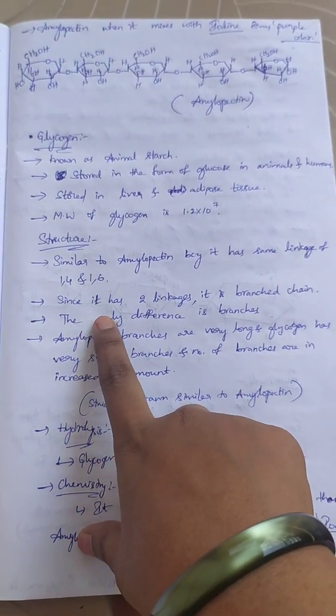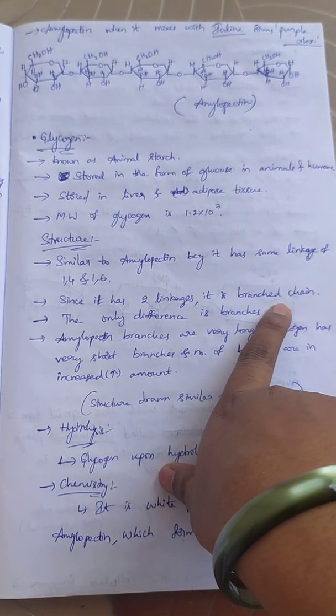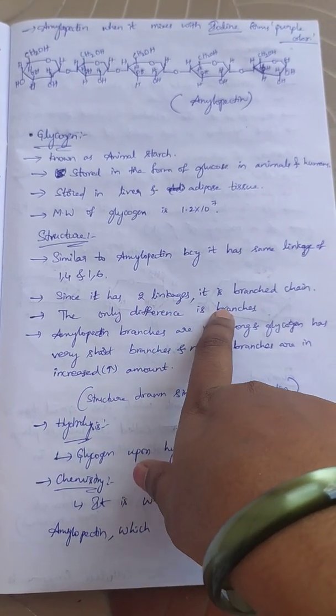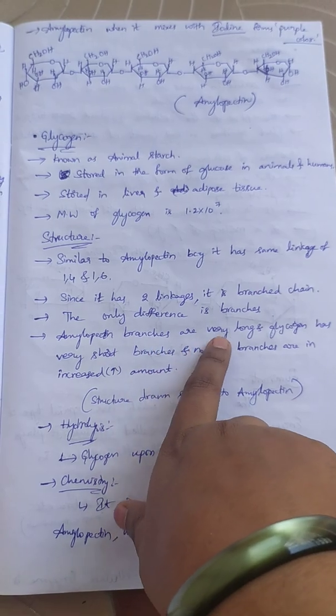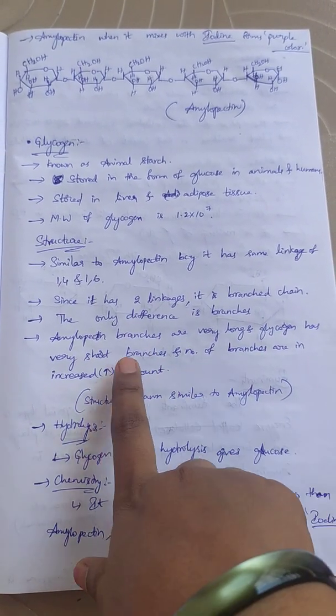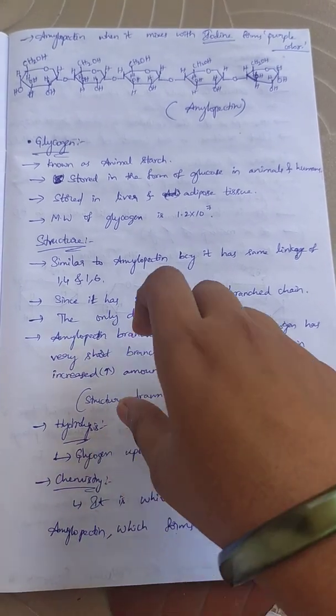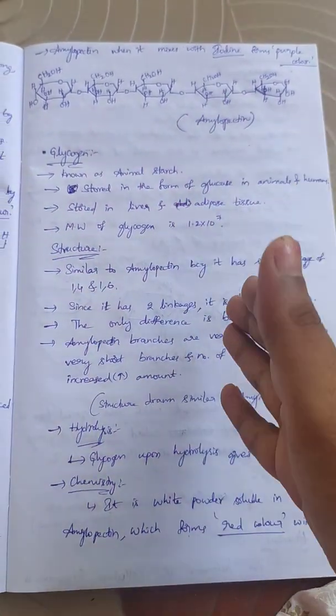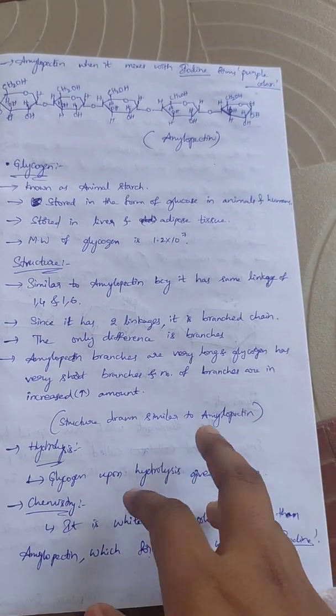Okay. Since it has two linkages, it is branched chain. Only difference is branches. Amylopectin branches are very long and glycogen has very short branches, and the number of branches is increased in amount. The same structure. Amylopectin structure is drawn here also.